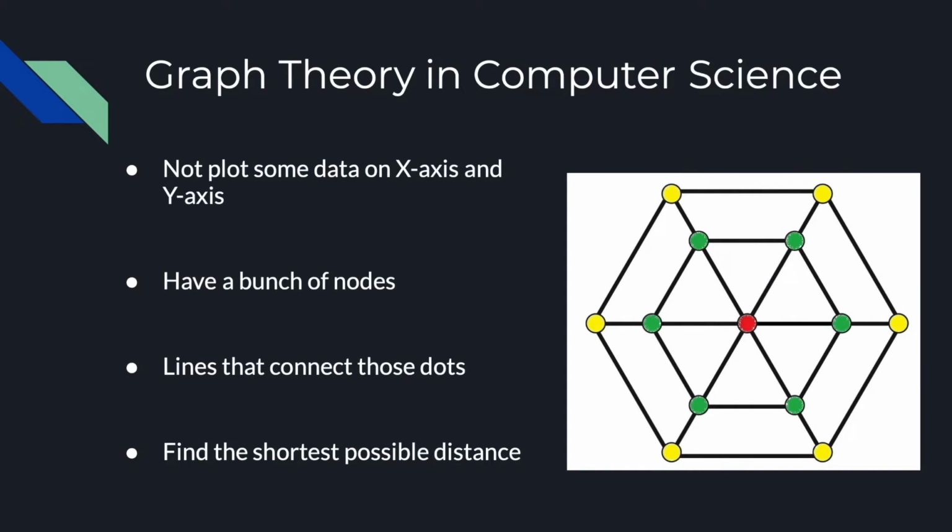In graph theory, graphs are not like where you have to plot some data on the x-axis and y-axis. It is more like what you see in the figure on the right here. This graph has a bunch of nodes, which are colored dots in the picture, and edges are lines that connect those dots. The main purpose is to go from one node to another using the minimum lines and find the shortest possible distance. These graphs have endless applications in both math and computer science.